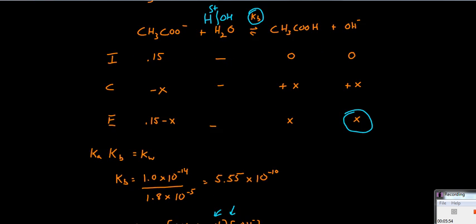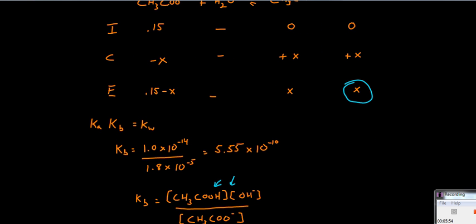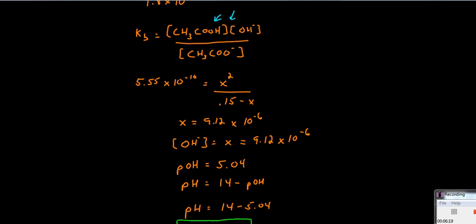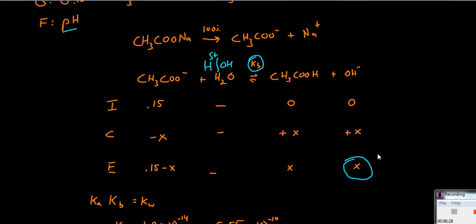However, we were only given Ka in the problem. And so we need to find the Kb of acetate from the Ka of acetic acid. So Kb is equal to Kw over Ka. Kb is equal to 1 times 10 to the negative 14 over 1.8 times 10 to the negative 5, or 5.55 times 10 to the negative 10. So now we can solve for x, and we find that x is equal to 9.12 times 10 to the negative 6. Now, x is equal to the concentration of hydroxides, not protons here.